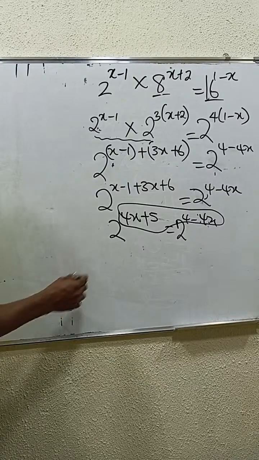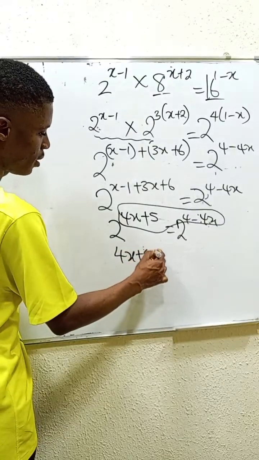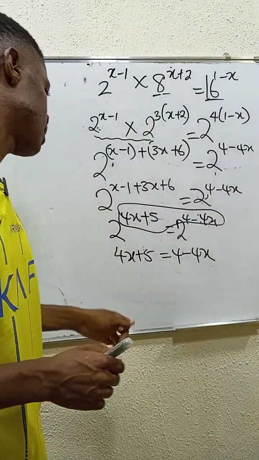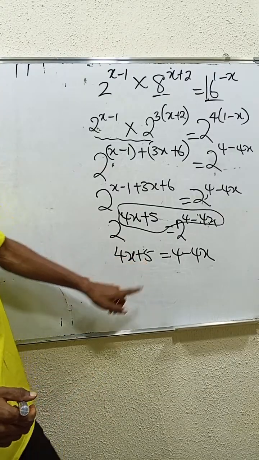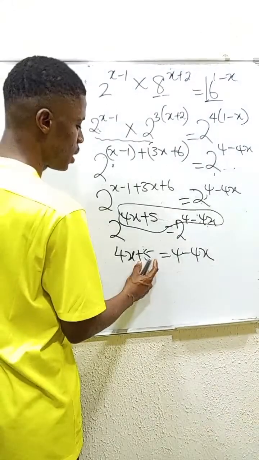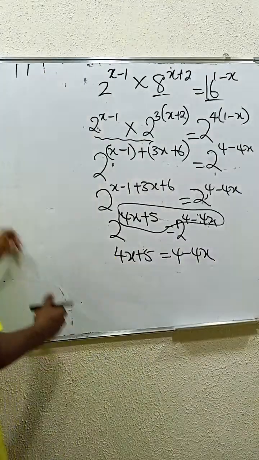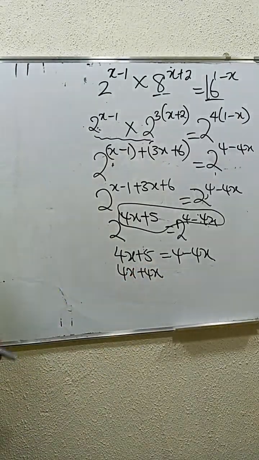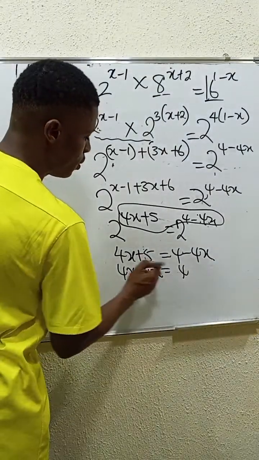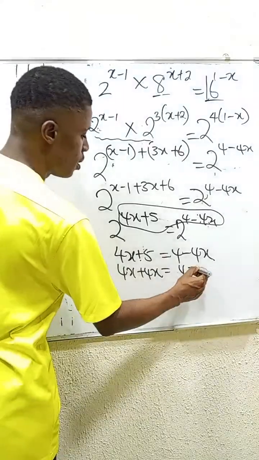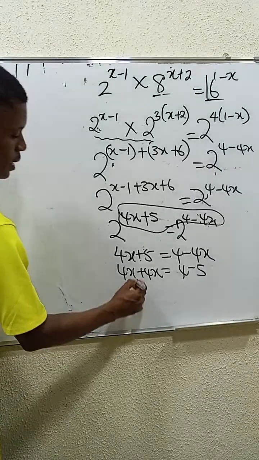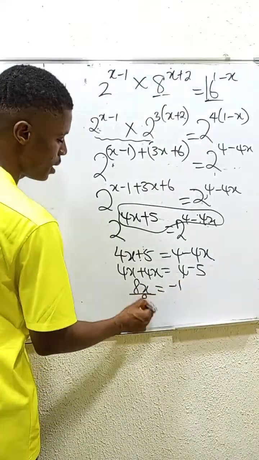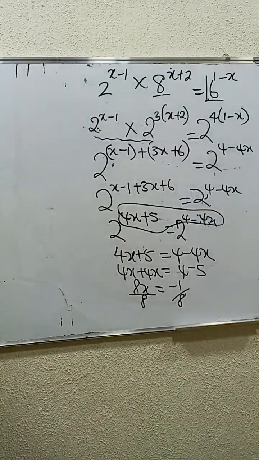You can now see if you equate the powers, 4x plus 5 is equals to 4 minus 4x. So the next thing we do is to collect like terms. To collect like terms, we have to do what? We have to subtract 5 from both sides and add 4x to both sides. You have it as 4x plus 4x, okay? And that's equals to 4. 5 is crossing the equality sign, becomes minus 5. That's 8x is equals to minus 1. Divide by 8, divide by 8. Once you divide by 8, what do you get?